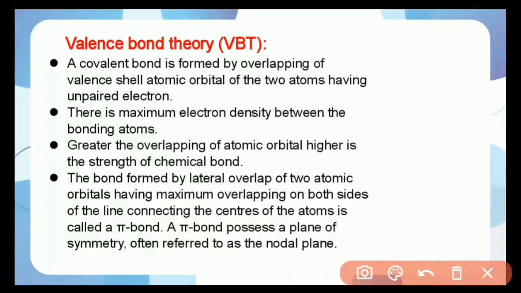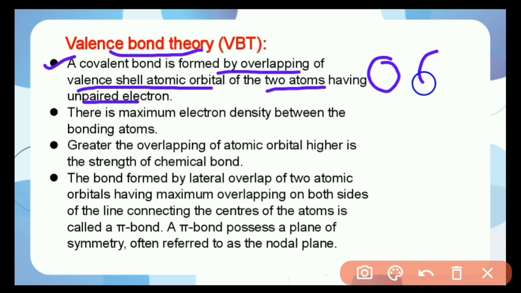Now for valence bond theory, VBT theory. The main postulates of the valence bond theory are the following. First, a covalent bond is formed by overlapping of valence shell atomic orbitals of two atoms having unpaired electrons. For example, two atoms, atom A and B, having unpaired electrons.